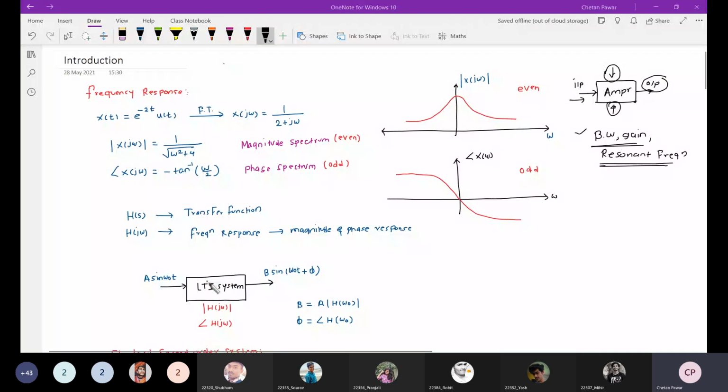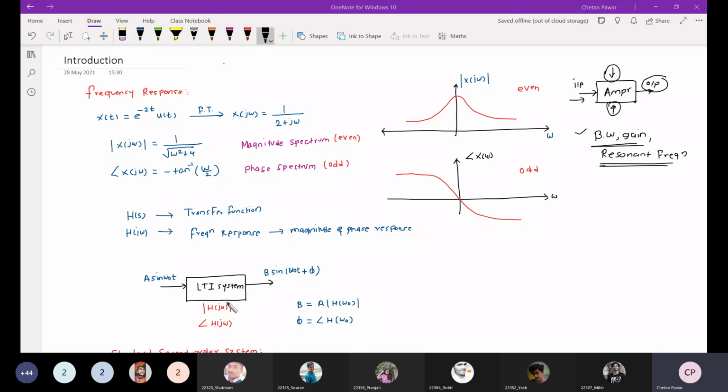Like this is an LTI system, linear time invariant system, and as you apply the signal A sine omega naught t to this, and if you observe the output, there is no frequency change, but amplitude change is there, right? So amplitude and phase change is there. So what is the magnitude of this LTI system? That is mod of H of j omega. And what is the phase? Angle of H of j omega, right?